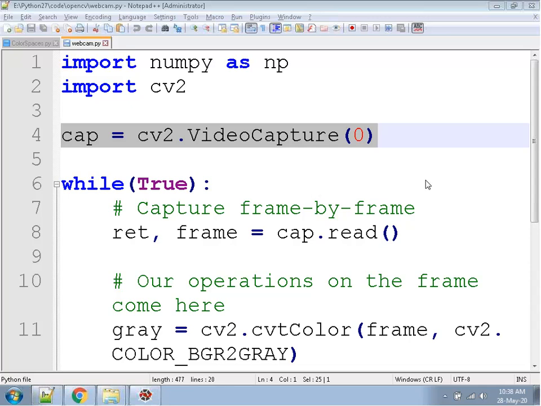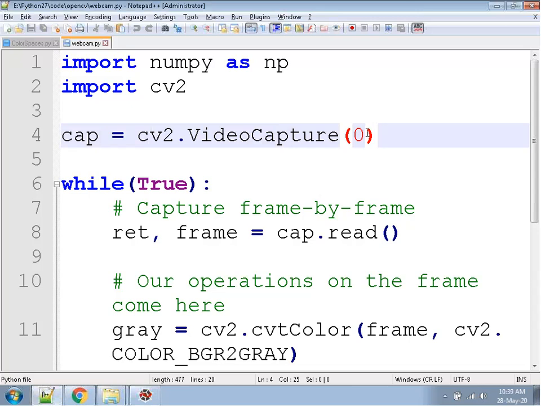Okay. Suppose I am working on object detection, then automatically from the real-time webcam, the camera, videos will be captured, and then that particular operation will be implemented. Okay, so as you can see, CV2 dot video capture 0, as in my laptop there is only one camera, so 0 index, first camera.